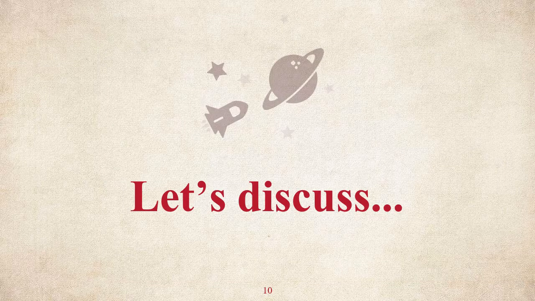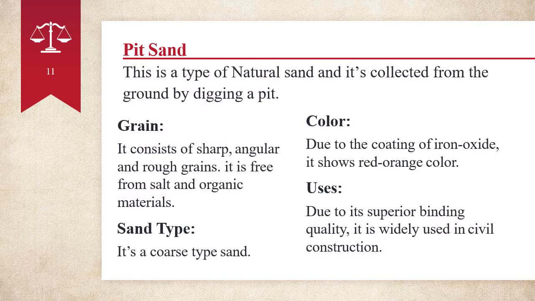Okay, now let's discuss them one by one. What is pit sand? This is a type of natural sand and it's collected from the ground by digging a pit. What about its grain? It consists of sharp, angular, and rough grains. It is free from salt and organic materials. Sand type: it's a coarse type of sand. Color: due to coating of iron oxide, it shows red-orange color. Uses: due to its superior binding quality, it is widely used in civil engineering.